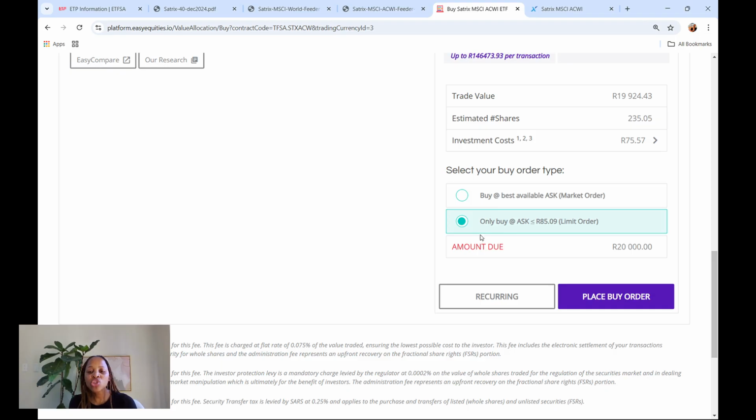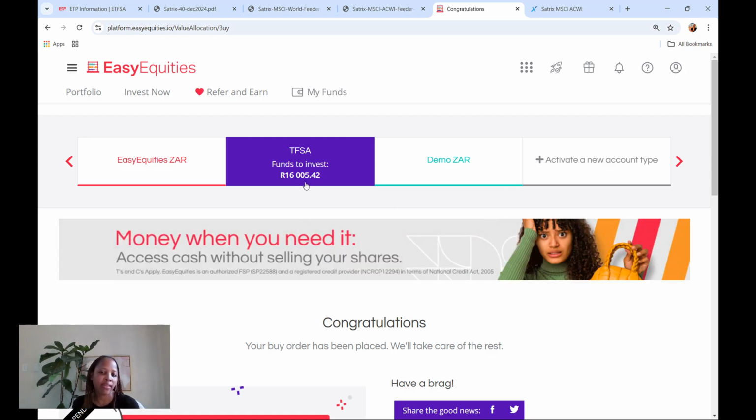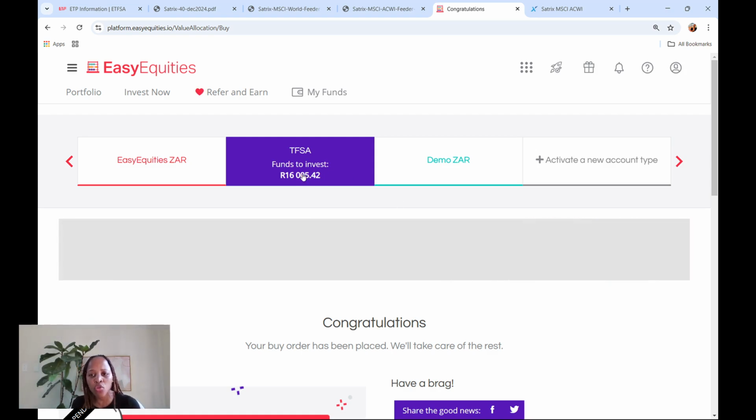So it shouldn't matter. I'll choose the second option, only buy at ask, meaning this transaction will only go through if the price of the ETF is less than 85 Rand and 9 cents. If it's above that, the transaction won't go through. So place buy order for that. Okay, there we go. Then the rest of the money I'll use to buy the Satrix Top 40.